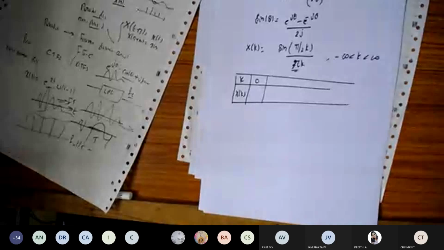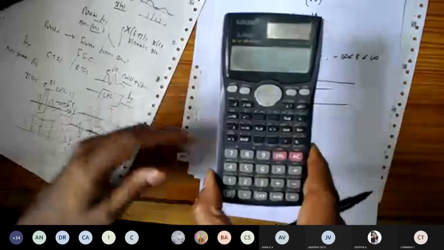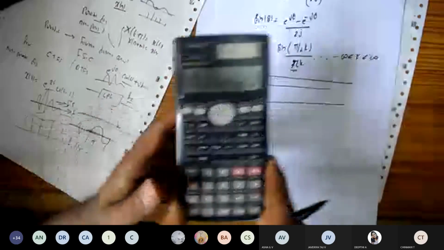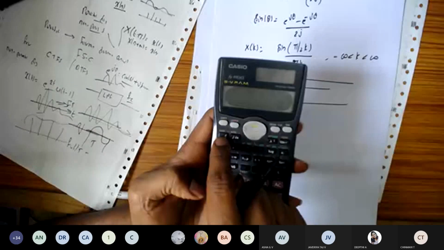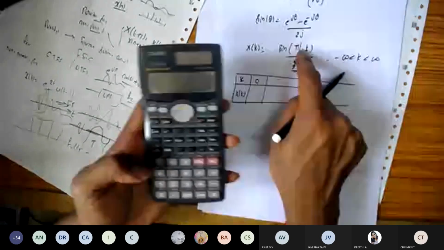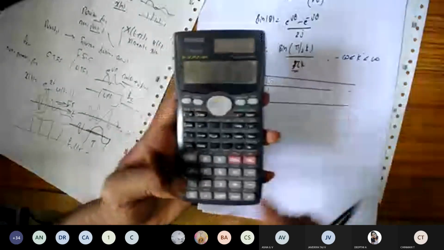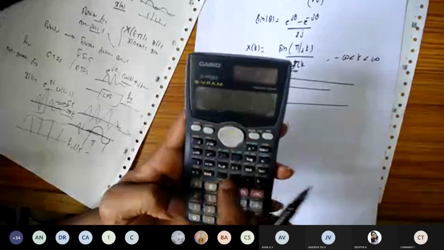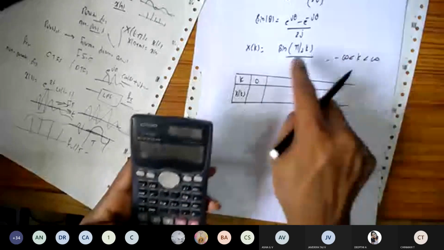So you can take the calculator. The formula is entered with the CALC button here. You can type the same formula. So it is sine. Keep your calculator in the degrees mode. Okay, so sine. Type the formula.